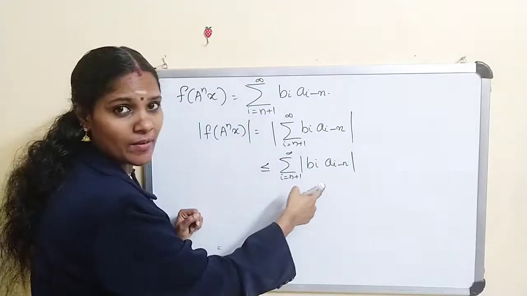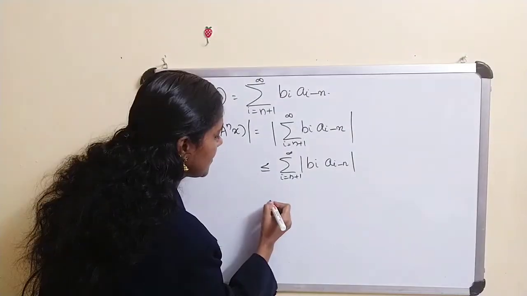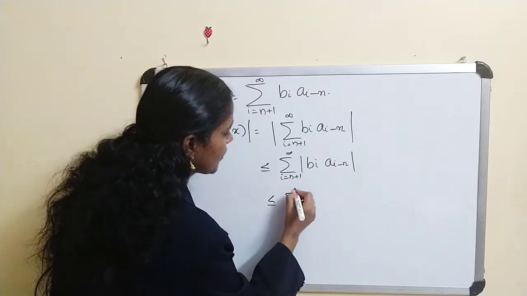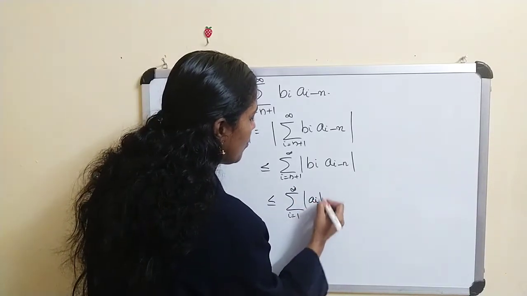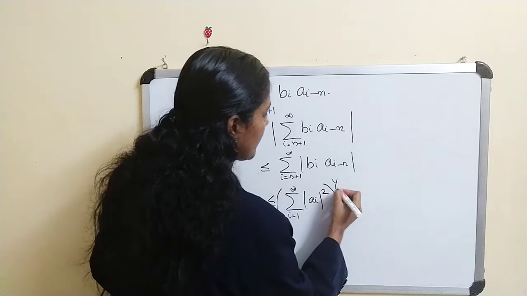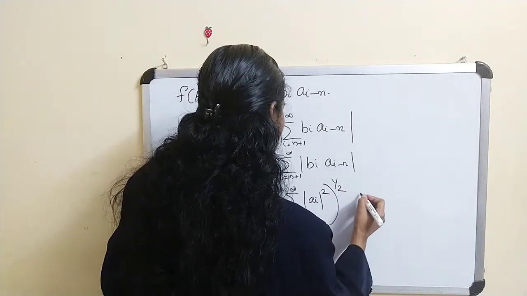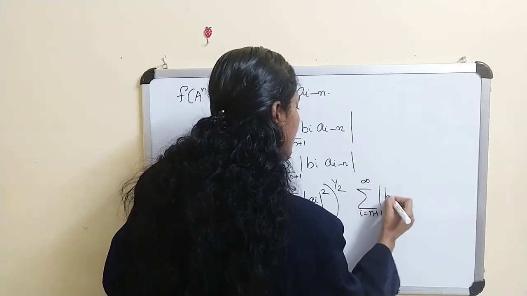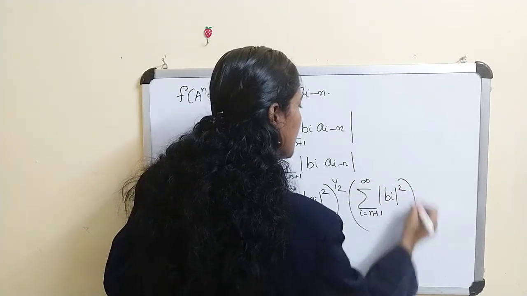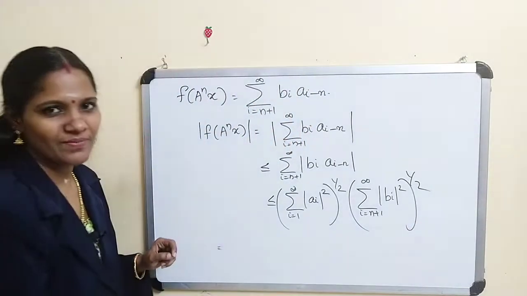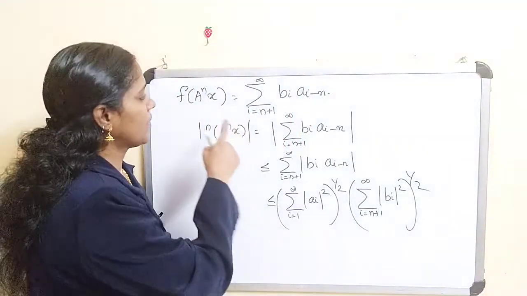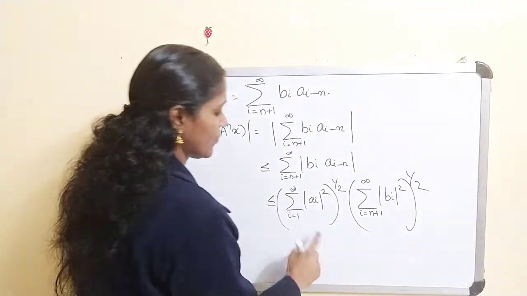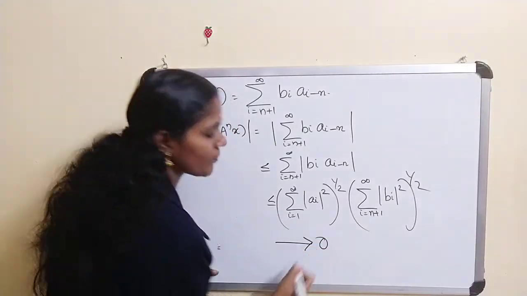Okay, and we can apply our result, and this is actually less than or equal to sigma i varies from 1 to infinity mod a_i whole square whole raised to 1 by 2 into sigma i equal to n plus 1 to infinity mod b_i whole square whole raised to 1 by 2. So if you consider n tends to infinity, this term tends to 0.